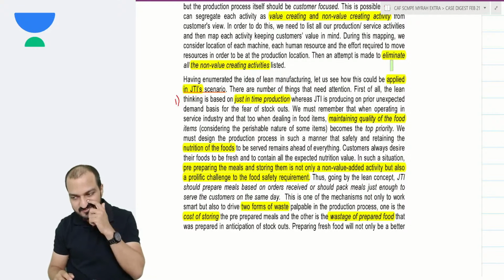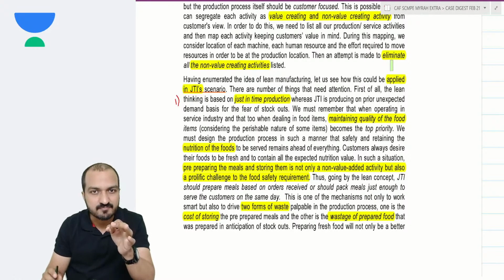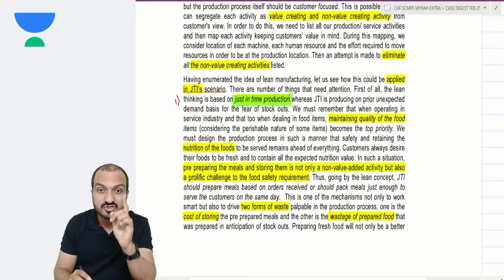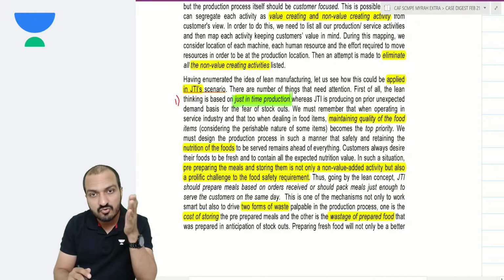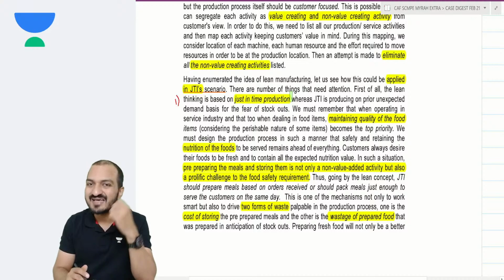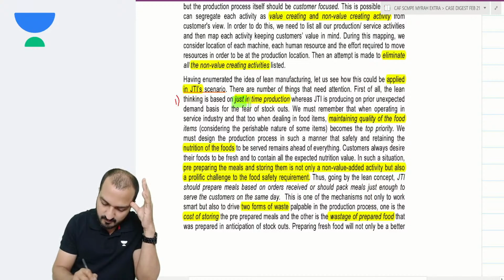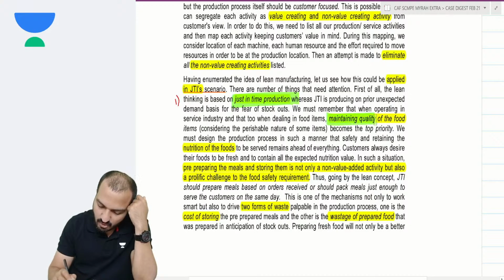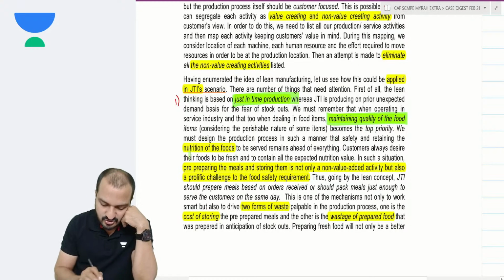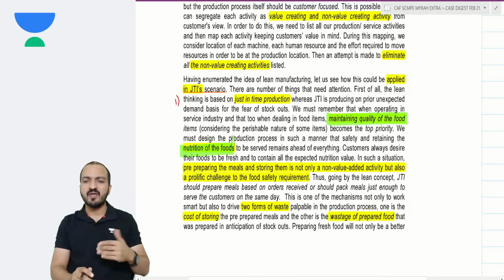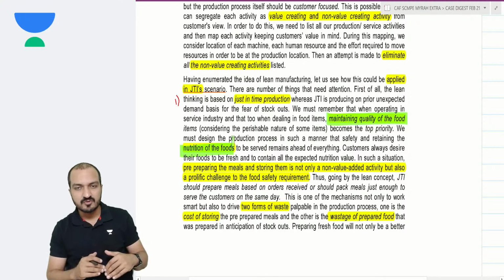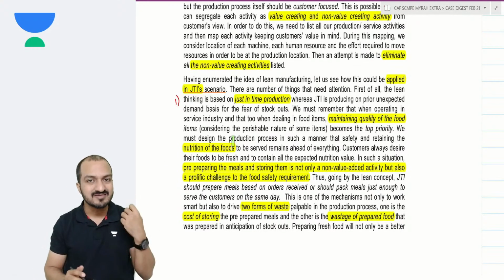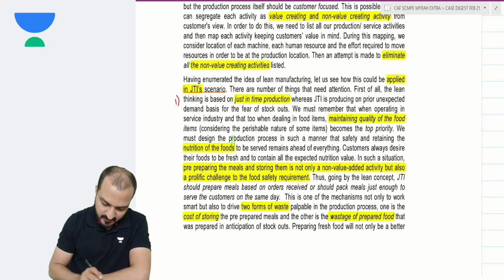Rather, I suggest they should follow a pull system, which is also called just-in-time production. Just-in-time production means you produce according to the demand. Don't produce irrespective of the demand. Plus, if you produce according to the demand, you also need to maintain the quality of the food. Nutrition of the food has to be maintained. If you prepare the food so early, so well in advance, then by the time the customer gets the food, it might become stale. That is also a problem.